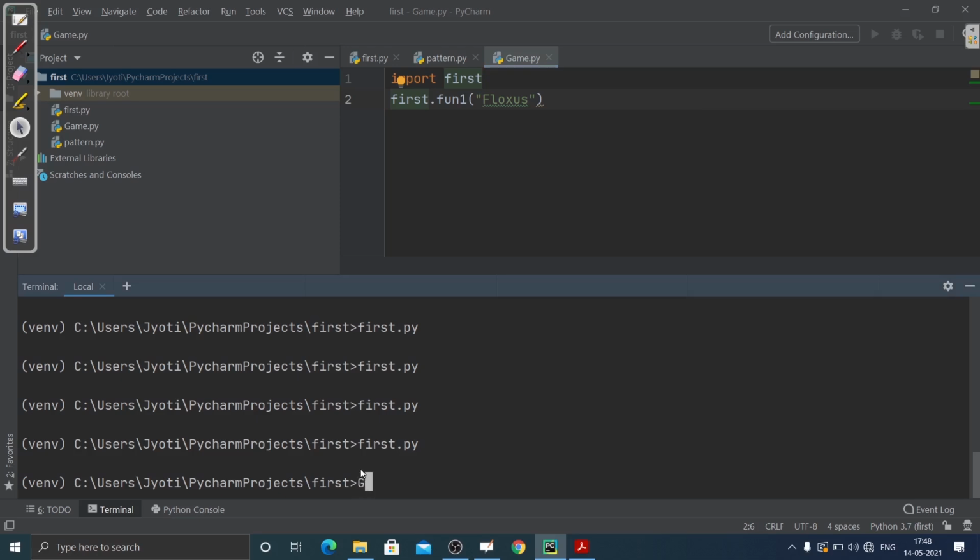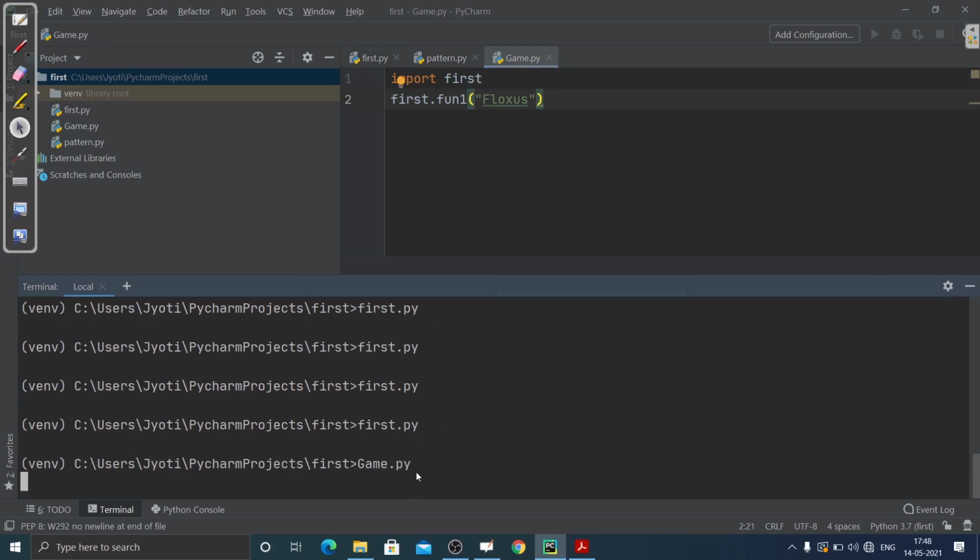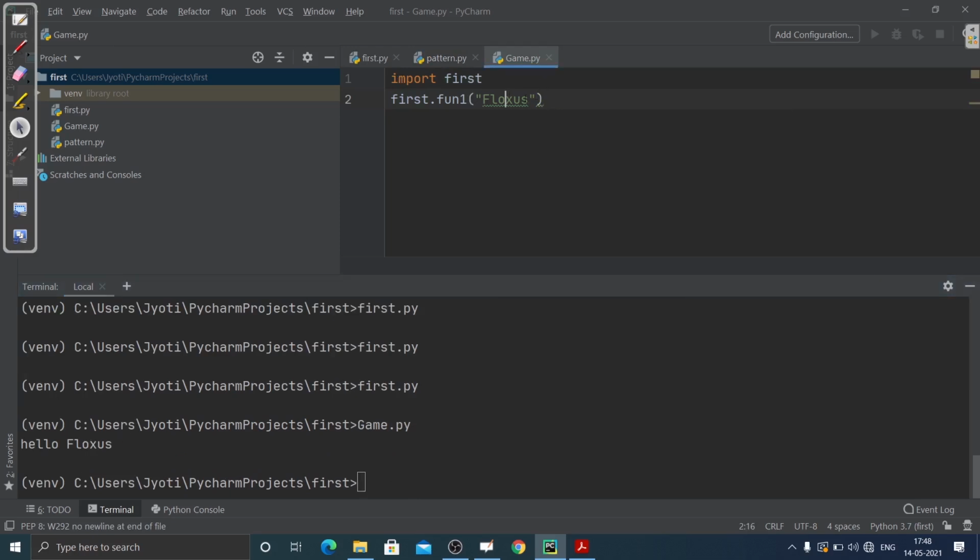Game.py. See here, I'm not executing the module, I'm actually executing the script, from where I'm calling the function of that module. Let's see what is happening. Now you can see Hello Floxes is getting printed. Why is it getting printed?